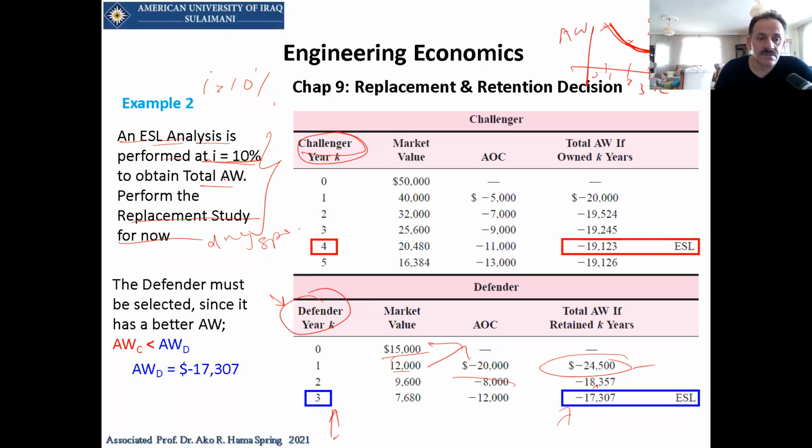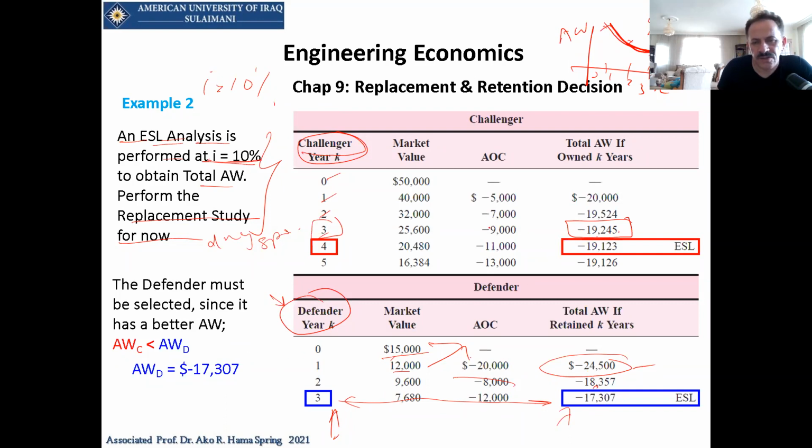Okay, now to obtain the total, look at year 3. Year 3 in the challenger: 0, 1, 2, 3. In year 3 in the challenger, the cost is $90,245, while in year 3, which is the economic service life of this project, it will cost you 17,307. Now, what is the decision I should make?